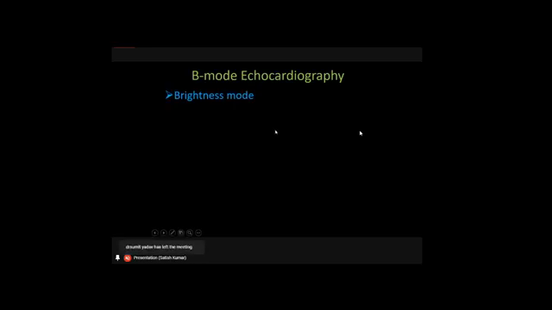Here, the pathology of the organ, the pathology of the structure, can be defined, diagnosed or confirmed based upon the change in the brightness of the organ or the tissue. So that's the reason why it is called the brightness mode. This is diagnosed based upon the difference in the echogenic texture of the organ.